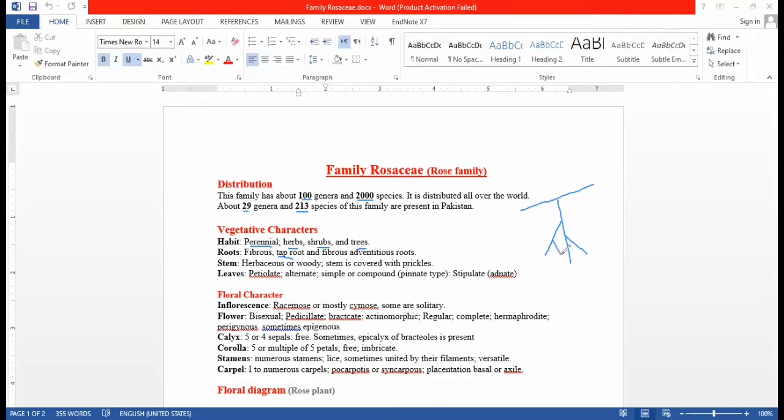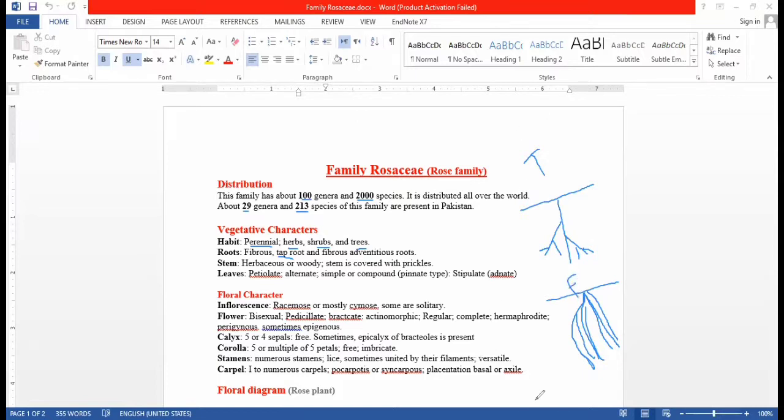From the secondary roots, tertiary roots originate. So this is known as a taproot. On the other hand, fibrous roots are just like fibers. The plants which have small fiber-like roots have a fibrous root.